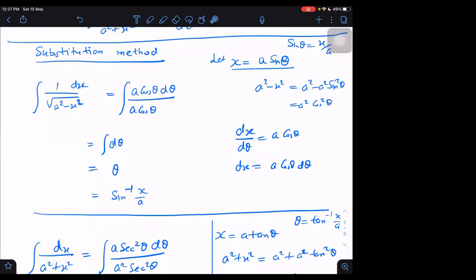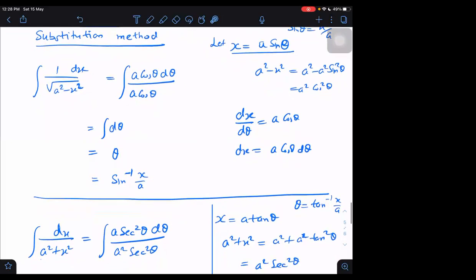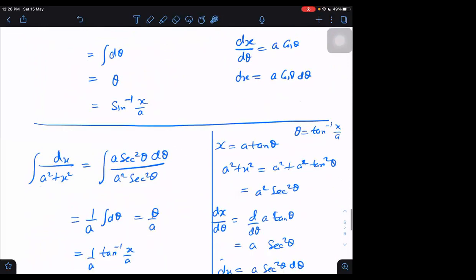You have some idea of dimensions or no idea of dimensions at all? We have idea. Then you know that if x is length, then this is length and this is length square root. So this will just become length upon length. So the quantity finally should be dimensionless. Sine inverse of x by a will be just a number, a dimensionless number.